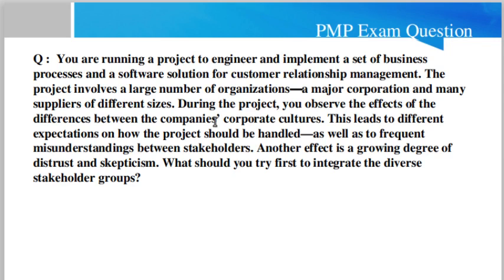Another similar sample question for the PMP exam: you are running a project to engineer and implement a set of business processes and a software solution for customer relationship management. The project involves a large number of organizations, a major corporation and many suppliers of different sizes. During the project, you observe the effects of the differences between the companies' corporate cultures. This leads to different expectations on how the project should be handled, as well as frequent misunderstandings between stakeholders. Another effect is a growing degree of distrust and skepticism. What should you try first to integrate the diverse stakeholder groups?